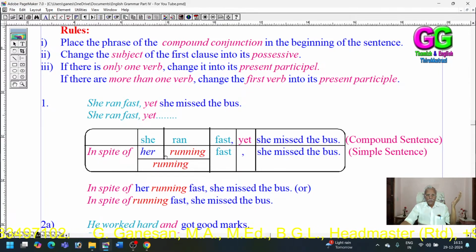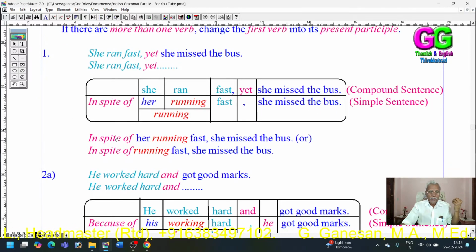That's all. So, in spite of her running fast, she missed the bus. Or in spite of running fast, she missed the bus. Here there is the possessive. Here there is no possessive.